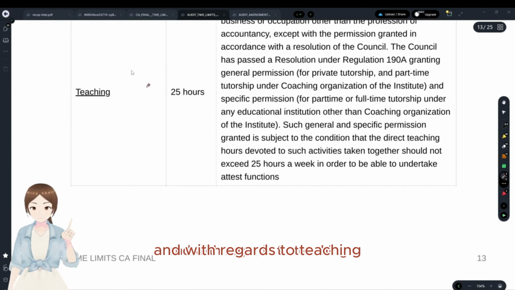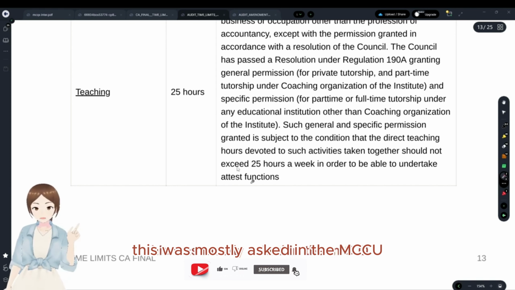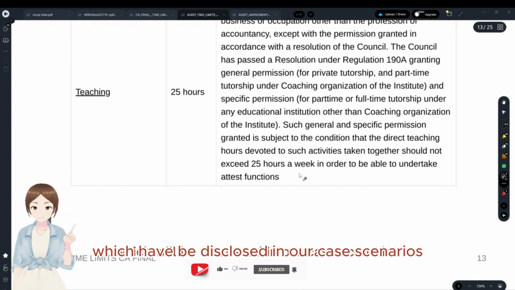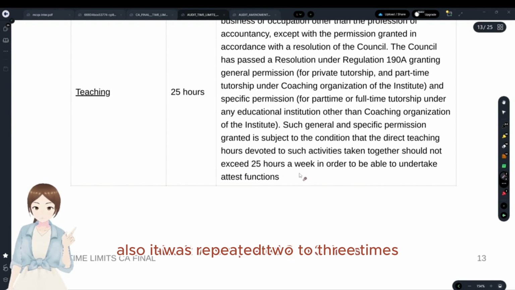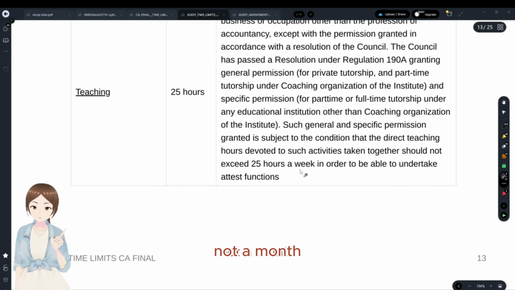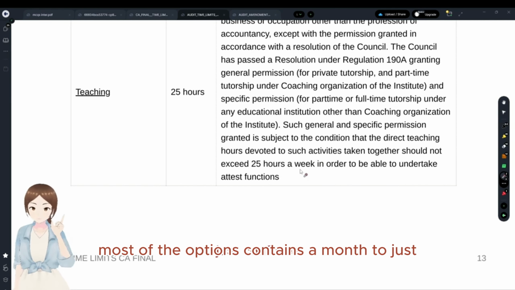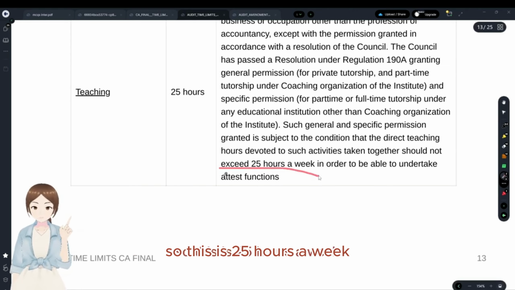And with regard to teaching, this is under the Chartered Accountants Act, there is a general exemption of 25 hours a week. This was mostly asked in the MCQs, which we discussed in our case scenarios also. It was repeated 2 to 3 times. Make sure this is a week, not a month. Most of the options contain a month just to confuse us. So this is 25 hours a week.